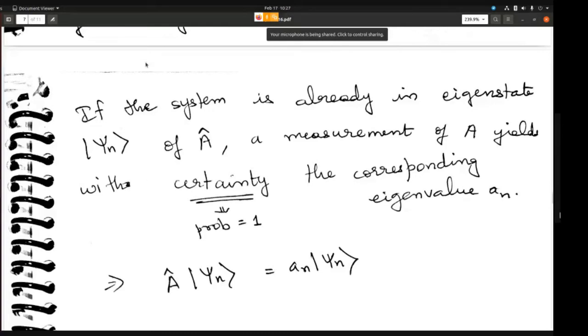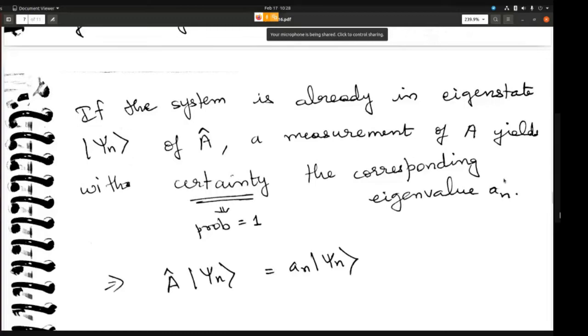Now, if the system is already in eigenstate psi n of A, suppose the system is already in one of the eigenstates, then if you carry out the measurement, how do you carry it out? You act an operator A onto the state of the system. In this case, the system is already in eigenstate psi n, so with certainty you will get the eigenvalue an.